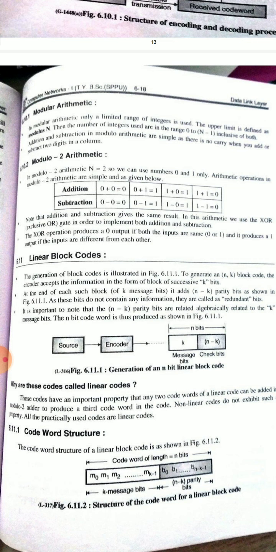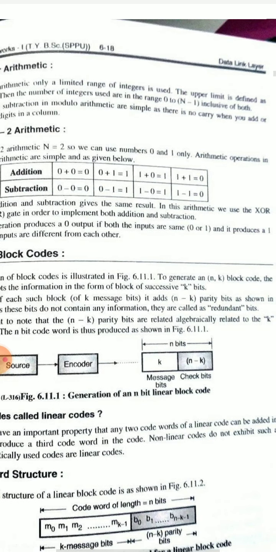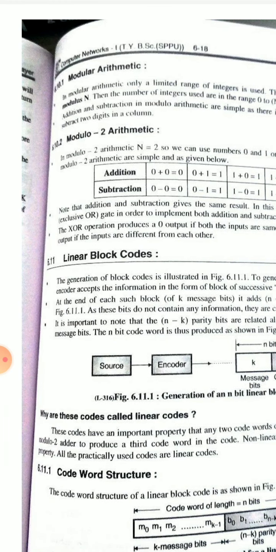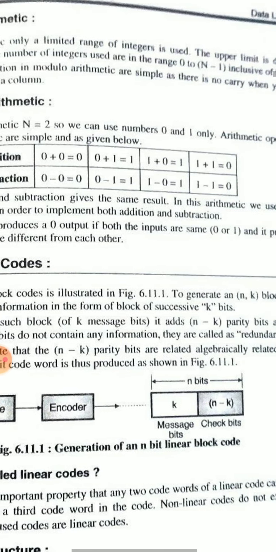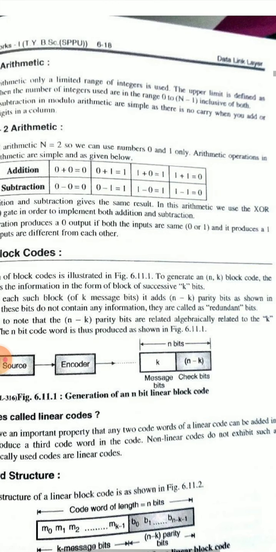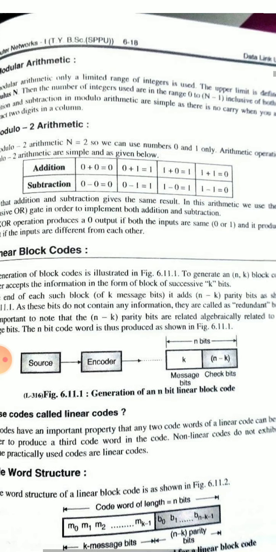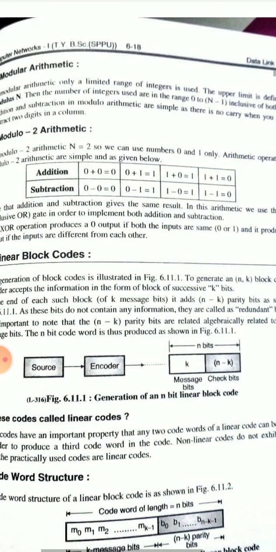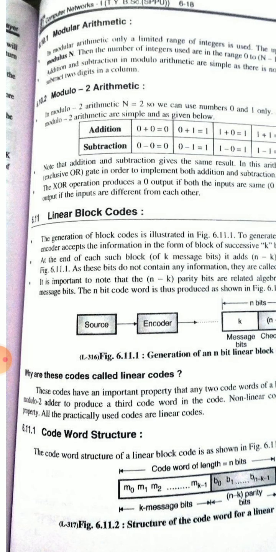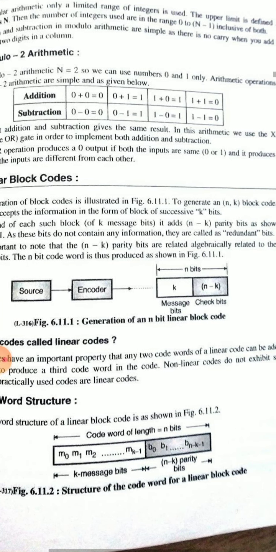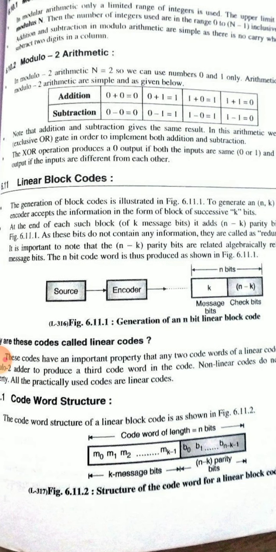Now see modular arithmetic. In modular arithmetic, only a limited range of integers is used. The upper limit is defined as the modulus n. Then the integers used are in the range 0 to n minus 1, inclusive of both. Addition and subtraction in modular arithmetic are simple, as there is no carry when you add or subtract two digits in columns. In modulo 2 arithmetic, n is equal to 2, so we can use numbers 0 and 1 only. Arithmetic operations in modulo 2 arithmetic are simple and given below.